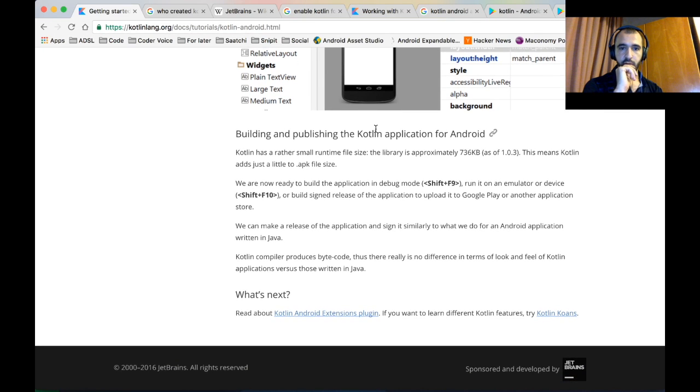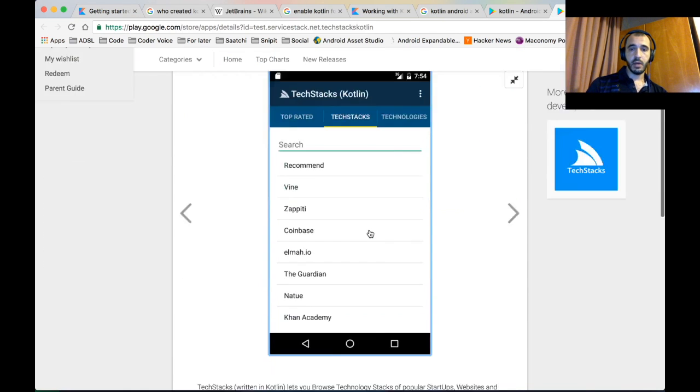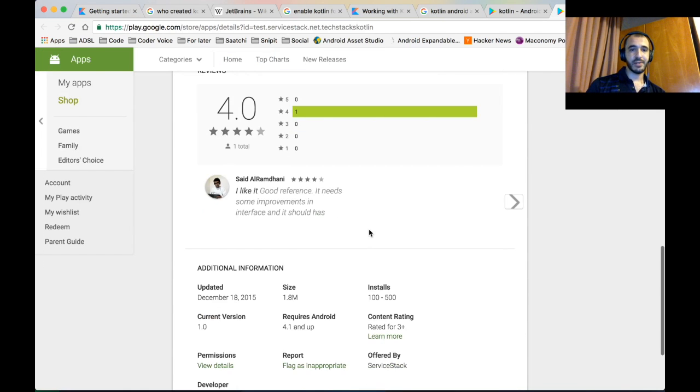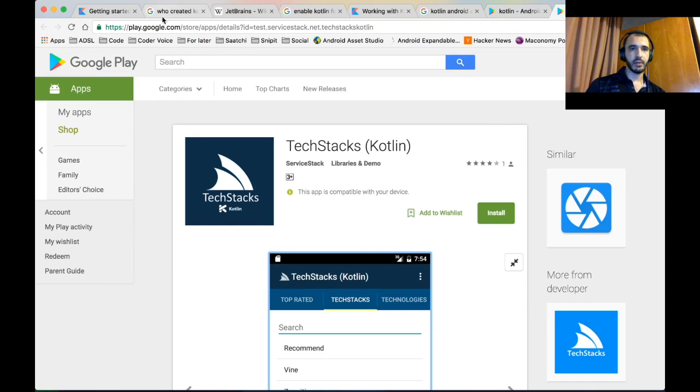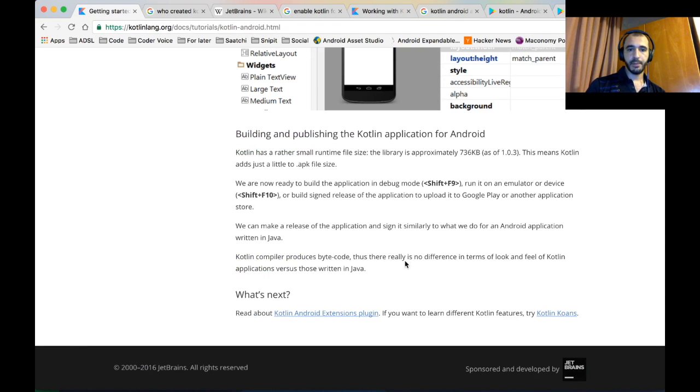We are now ready to build the application in debug mode. Run it on an emulated device. Or build, sign, release, whatever. You can make it release. You can just release it as it is. As you saw, this guy, he did the same. I'm pretty sure there's not much more than that. Not much to it.